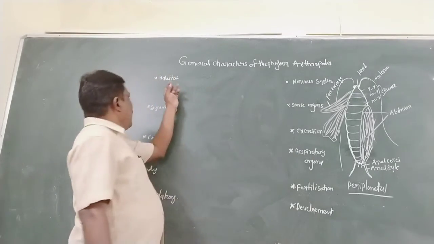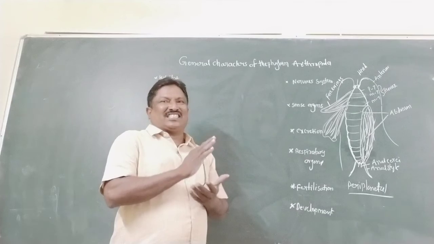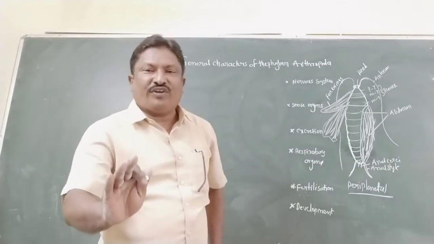Arthropoda is the largest phylum in the animal kingdom of invertebrates.